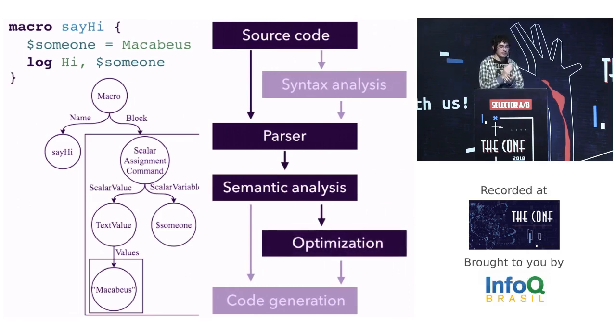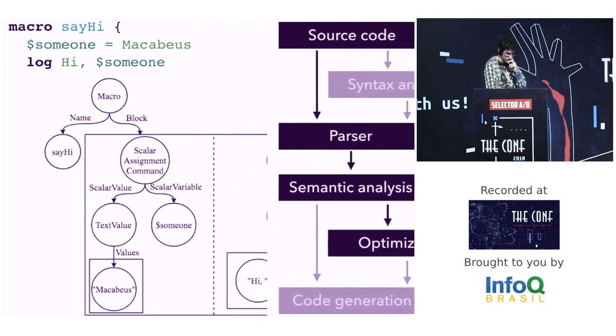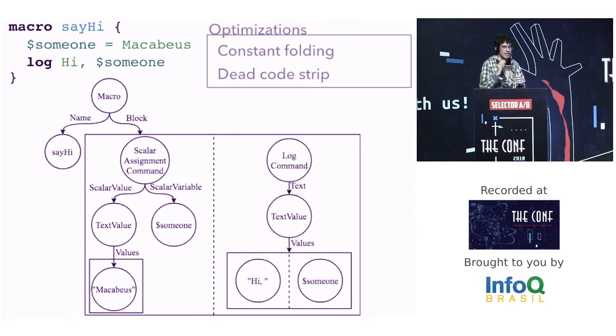Optimizations. In this step, we want to remove overhead and preserve the code semantics. I implemented two very simple optimizations, constant fold and dead code strip. In constant folding, we want to propagate the constant value from variables in order to reduce variable reads. In dead code strip, we want to remove unnecessary code. Let's start the constant folding.